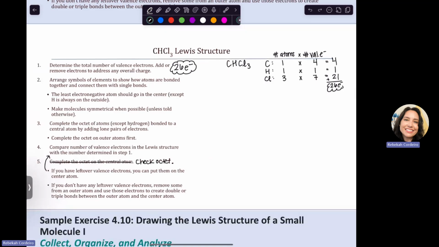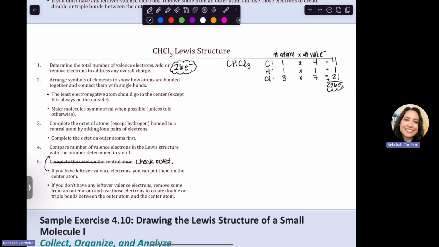Notice that I didn't start by adding any dots or anything to my carbon, hydrogen, chlorine. If you are doing that method and it's working for you, great. If not, follow the steps here. We're going to arrange the symbols of elements to show how the atoms are bonded together and connect them with single bonds. We want to try to connect everybody to a center.